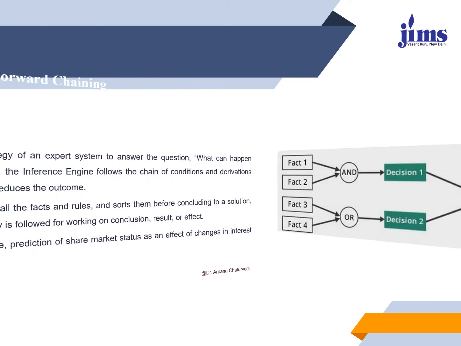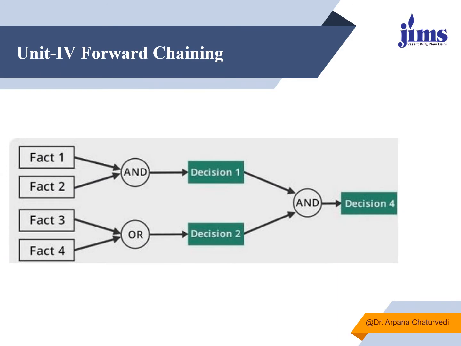This diagram can easily explain it. These are certain facts, and a few facts when combined together give a particular decision, and for a few other facts, either fact 3 is true or fact 4 is true, any one of them, and then you can reach a particular decision.